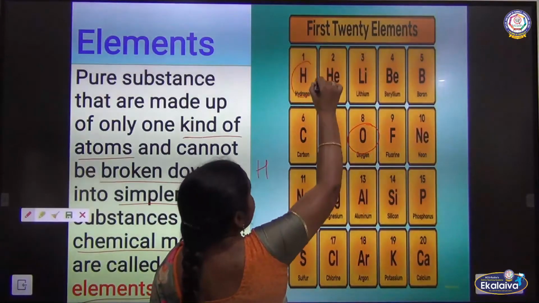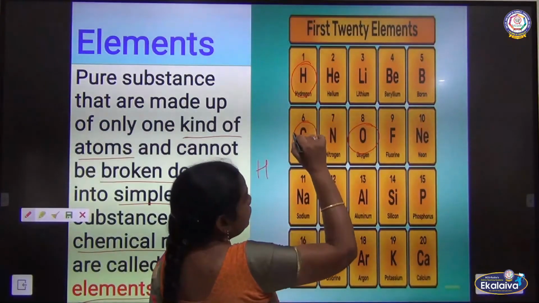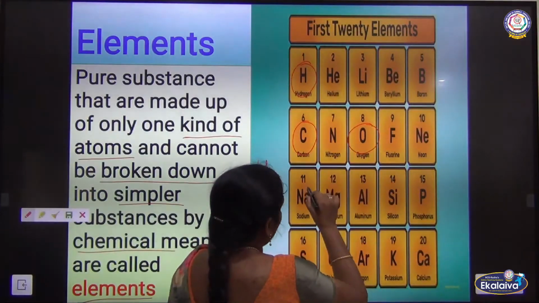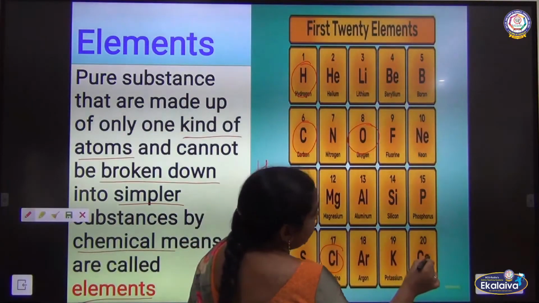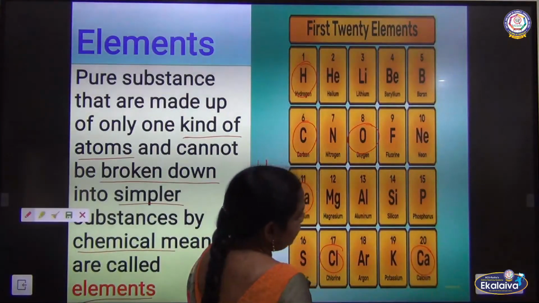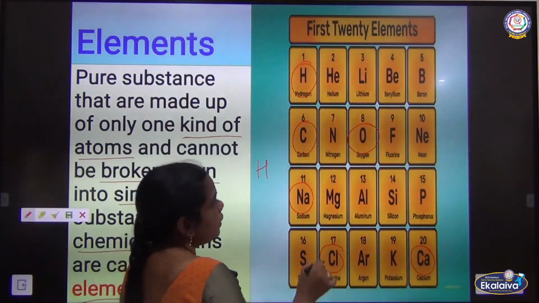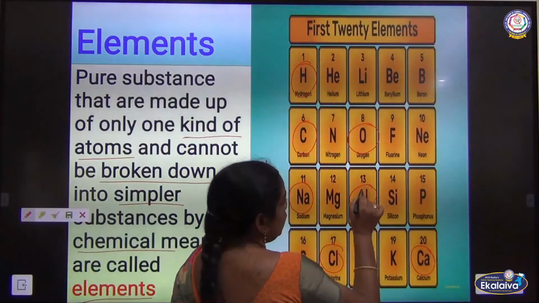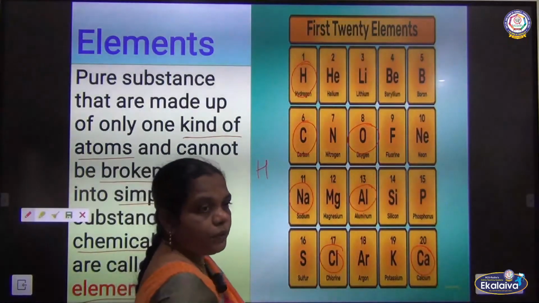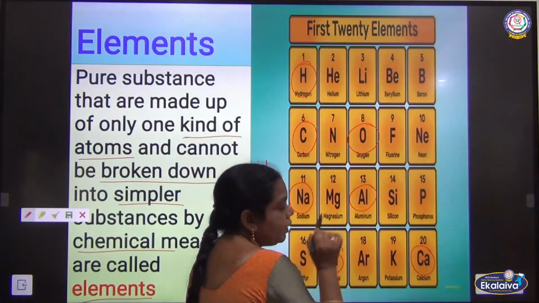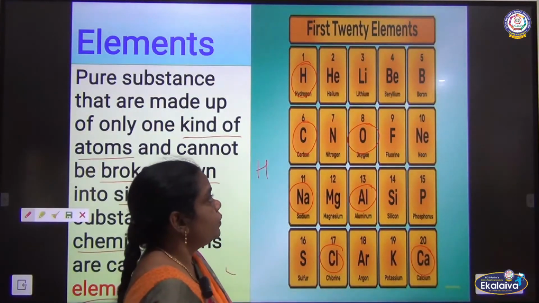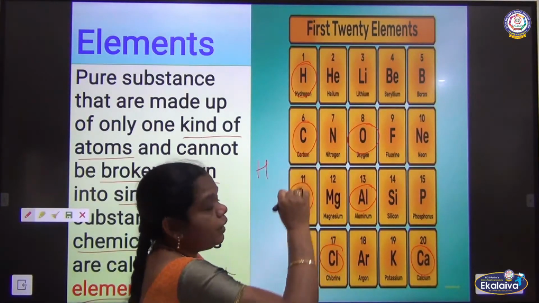Now some examples: hydrogen, which is familiar to you all, oxygen, hydrogen, carbon, and then sodium, chlorine. So these are all calcium. Our bone is made of what? Calcium. And then aluminium. In our day-to-day life for domestic purposes we are using utensils made of what element? Aluminium. So these are some of the elements.